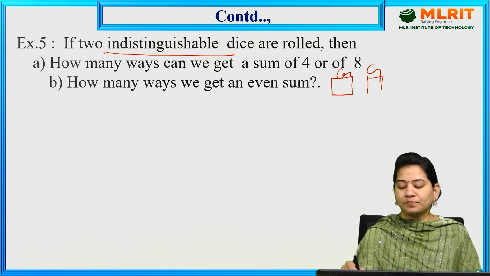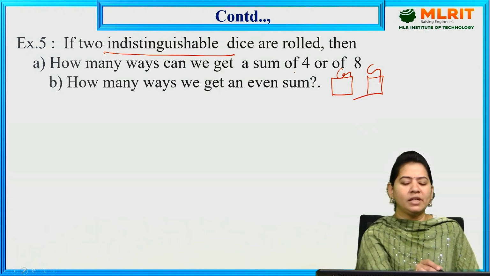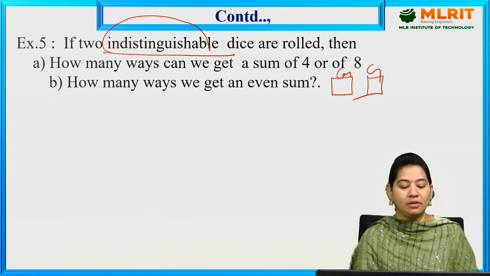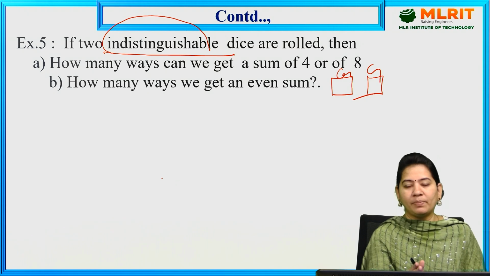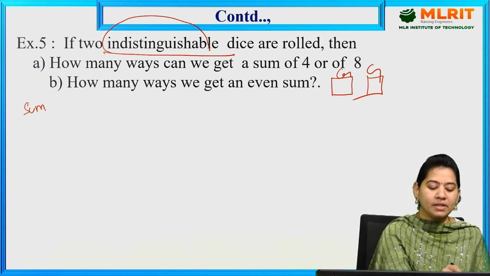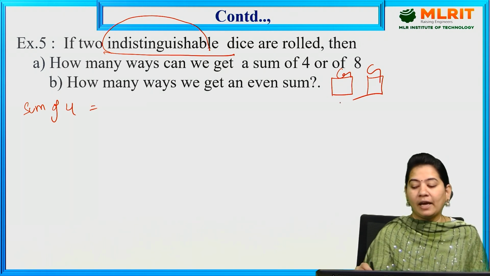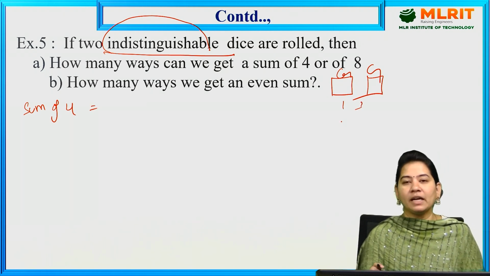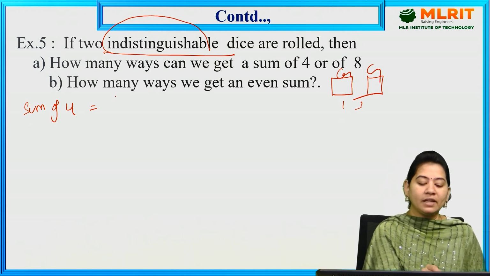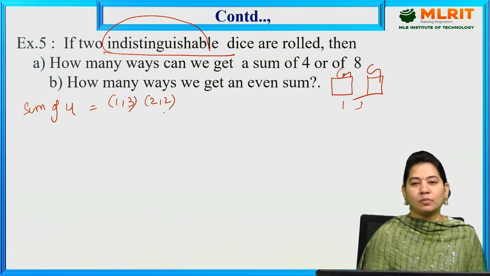So it is the same question, and the only difference is that earlier we had distinguishable dice, but here we have indistinguishable. So instead of getting 2 ordered pairs, here we'll get only 1 ordered pair. It will not repeat. So what is the first question here? Sum of 4. Sum of 4 means obviously you have 1 3 and 3 1, but 3 1 I can't count, because which one is 1 and which one is 3, I can't distinguish here. So I can consider only 1 comma 3. And the other one is 2 comma 2.